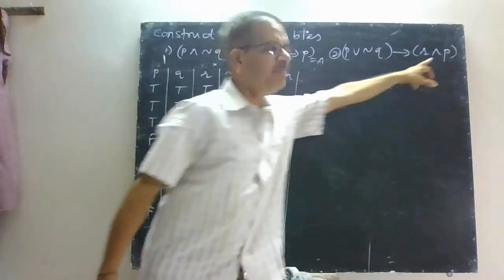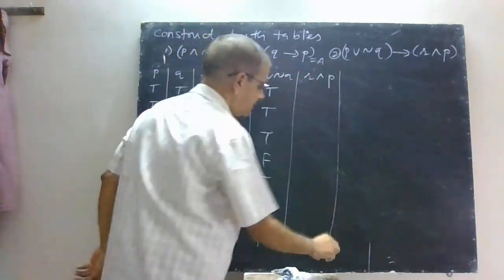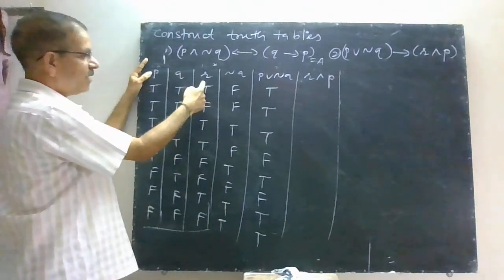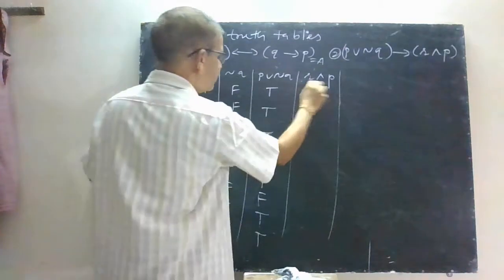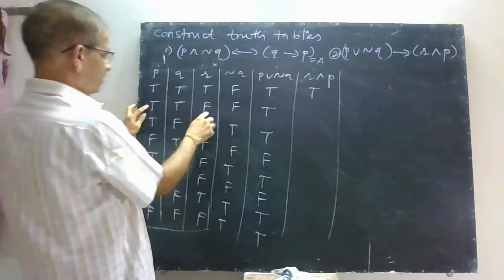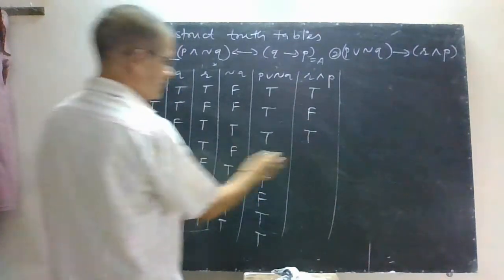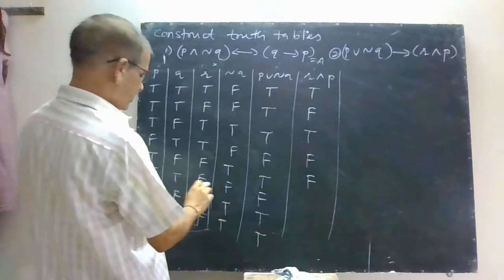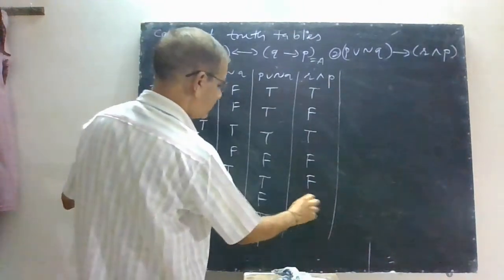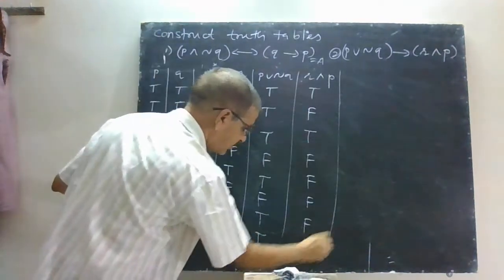Now you have to make statement for AND column for R and P. Now this is column P and this is column R. And means when both are true, its statement is true. Both are true, it is true. False, true, then false, then false, then false, then false, and then also false.